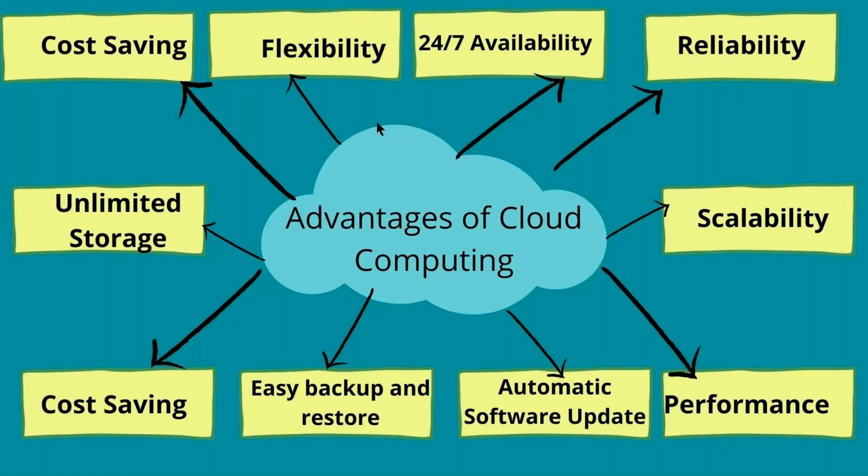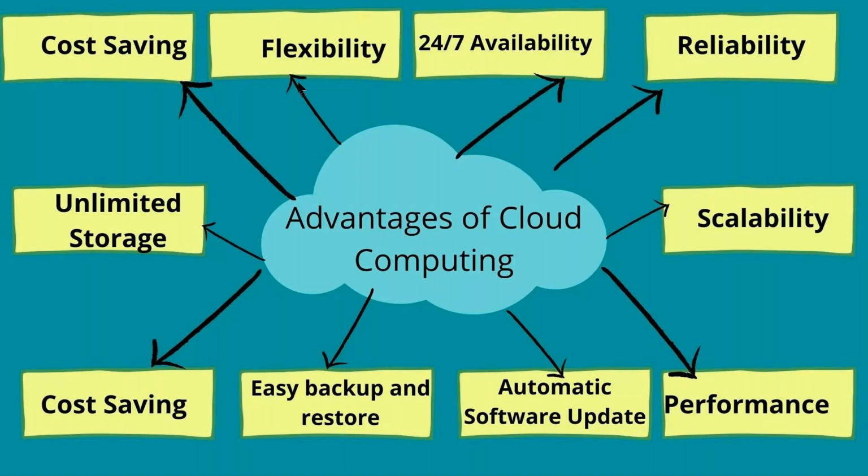And also flexibility. Second one is flexibility. Flexibility is nothing but we can access our servers from anywhere, from your home, from your office, from your mobile also, with proper authentication only. And also 24/7 availability. AWS is maintaining high availability. They don't bring down the servers, they don't bring down the resources without any information, right?